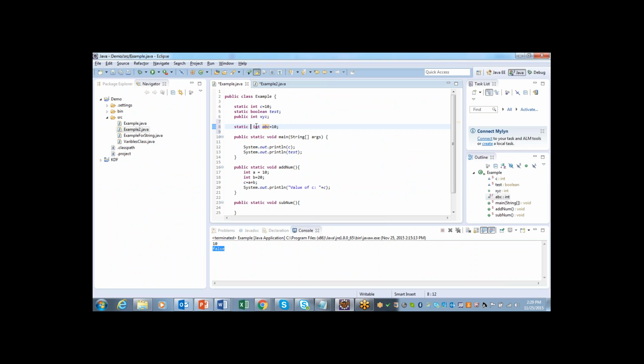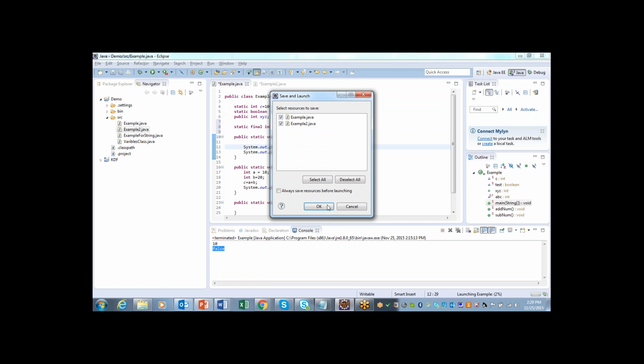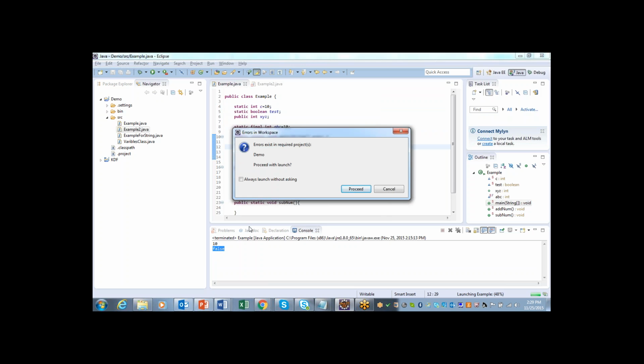So if I don't use the final keyword, what happens? This is a simple static variable. If I use the final keyword in between static and int, then this variable, ABC, is going to act as a constant variable. Now you can ask what is that constant. Let's say I have a static int c equals 10. So the value of c is 10, and if I execute this piece of code, what happens? It will display the value as 10.